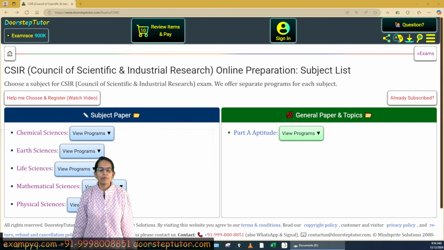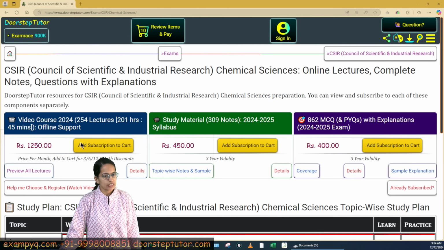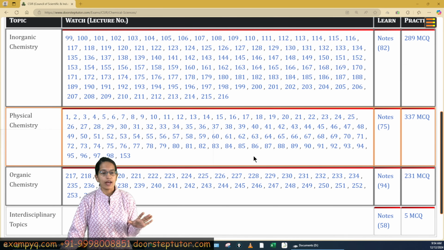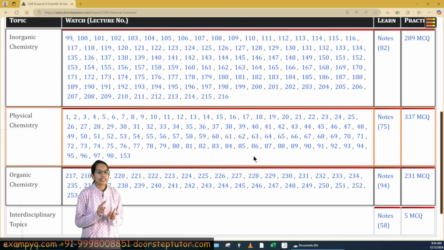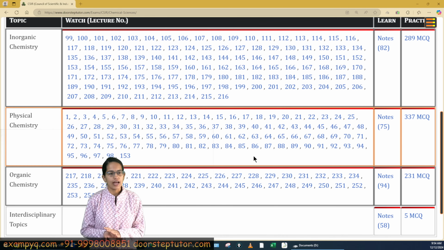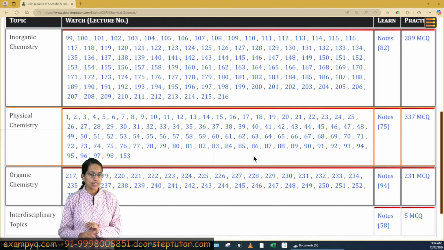Welcome. So, if you are preparing for your CSIR Chemical Sciences, you must be specializing in one of the three branches, which is physical, organic, or inorganic. Now, once you identify which domain you want to keep, you must prepare for at least two of those. So, either it could be physical and organic, organic and inorganic, or physical and inorganic. At least two of these should be really strong to qualify your CSIR Chemical Sciences.